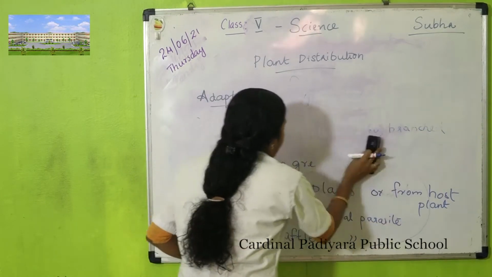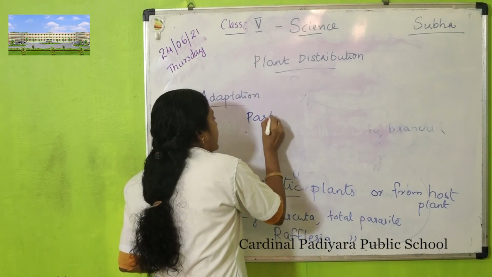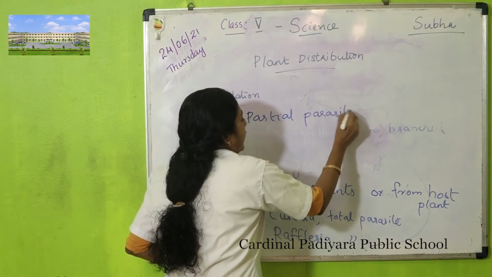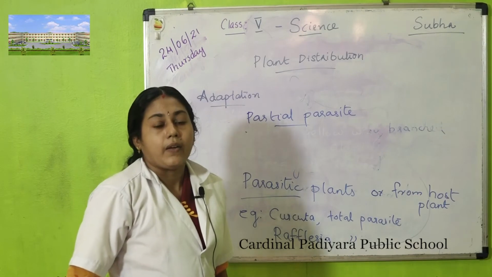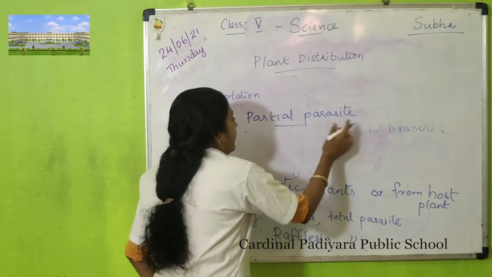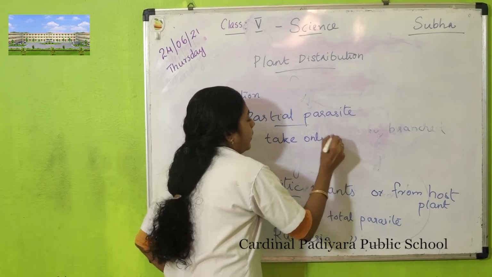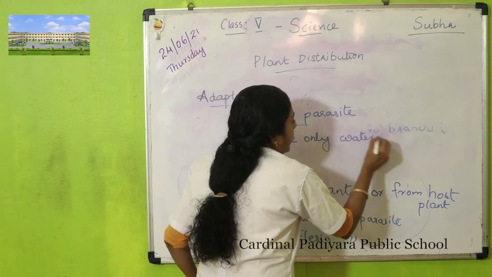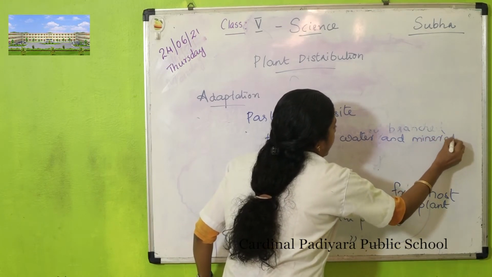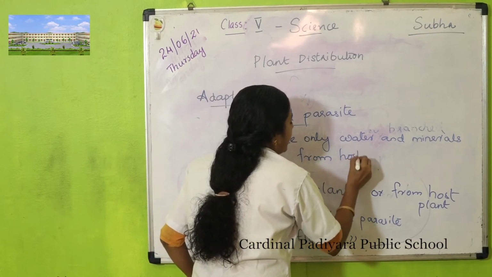are partial parasites. Some plants are partial parasites. What do you mean by partial? Because these plants take only water and minerals from the host plant. These partial parasitic plants take only water and minerals from which plant? The host plant.